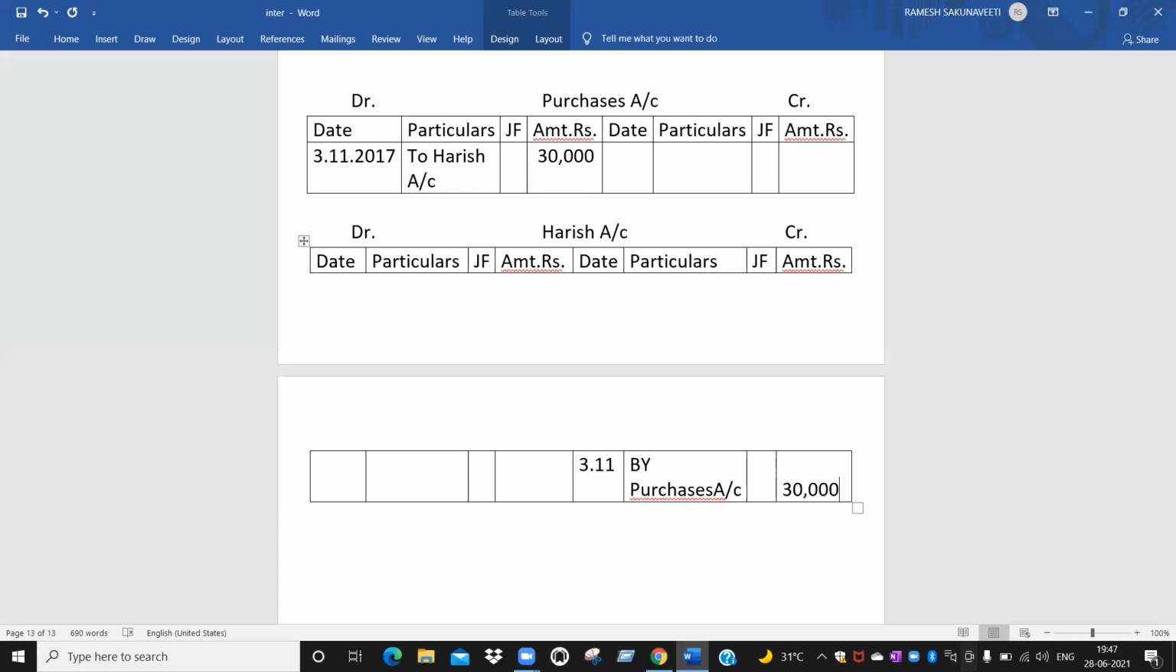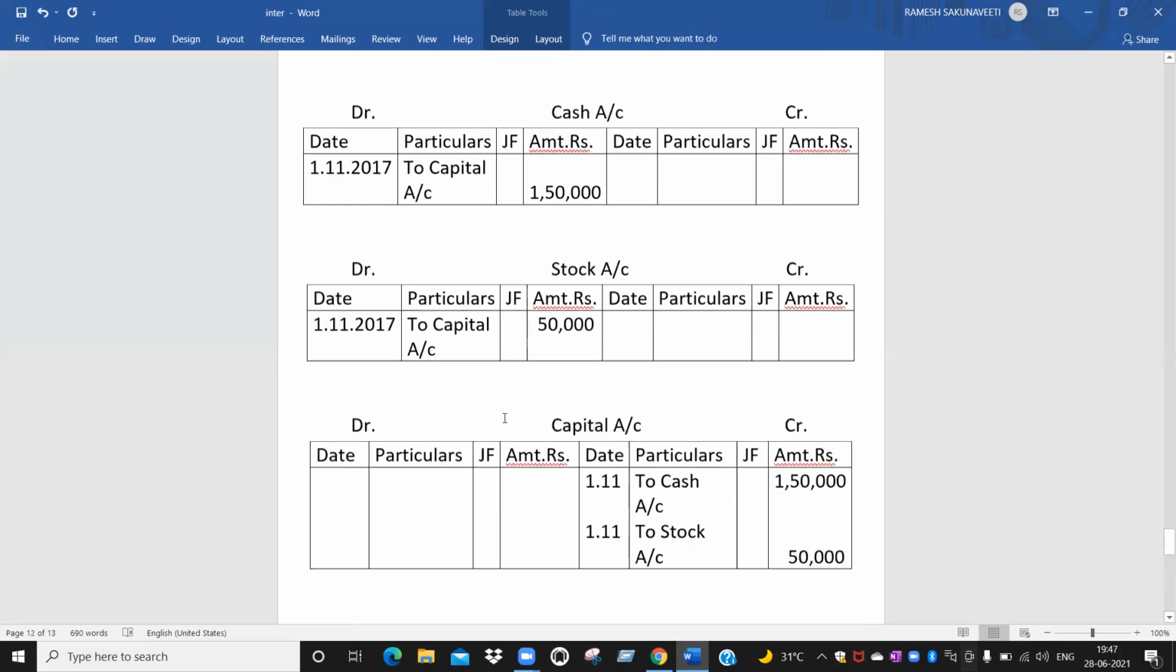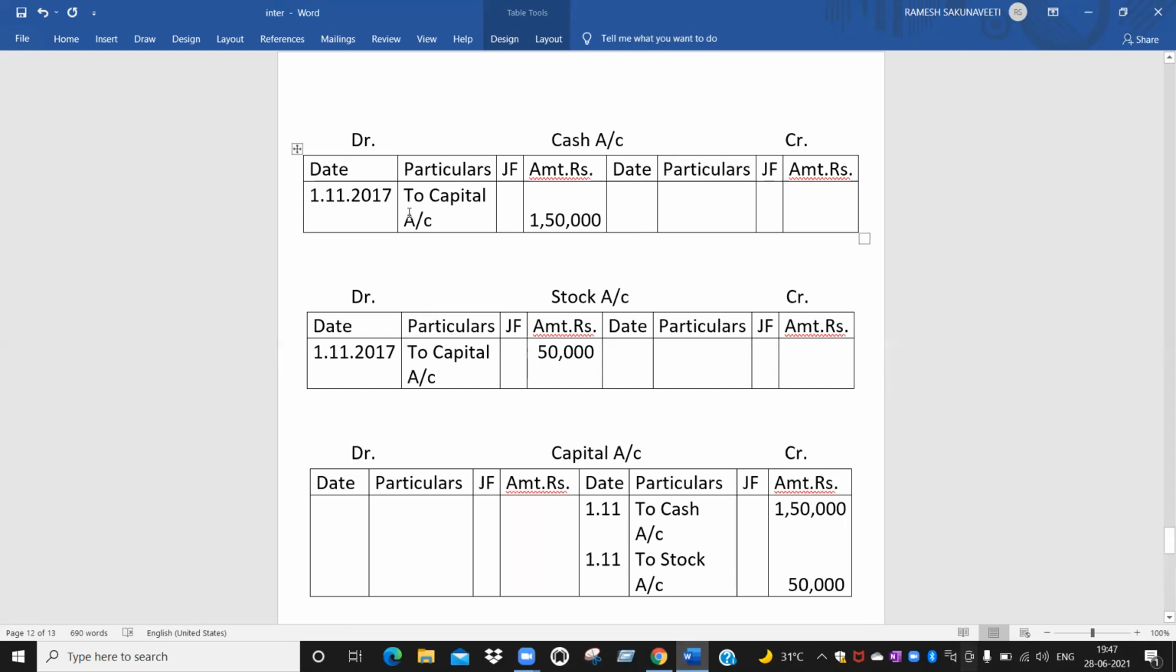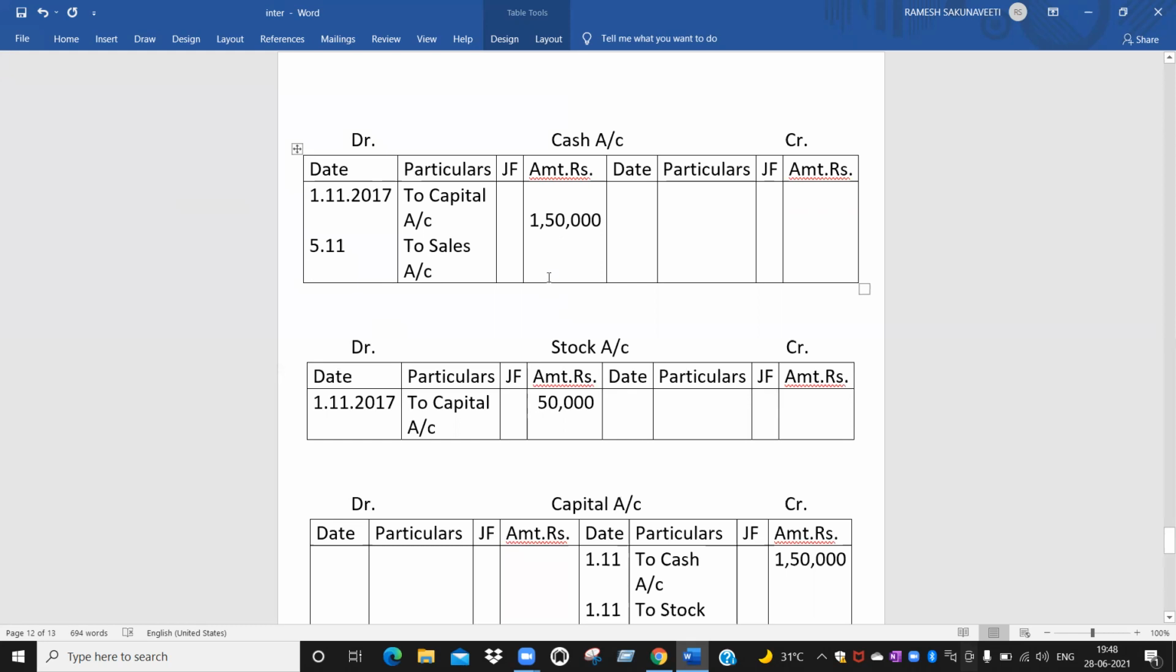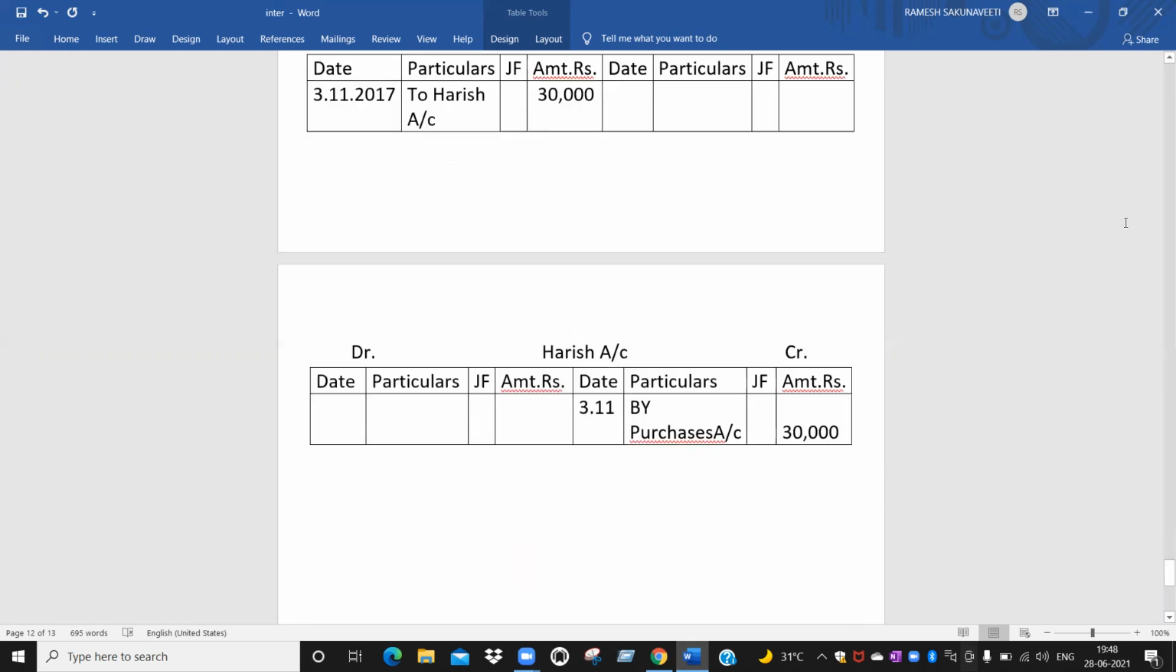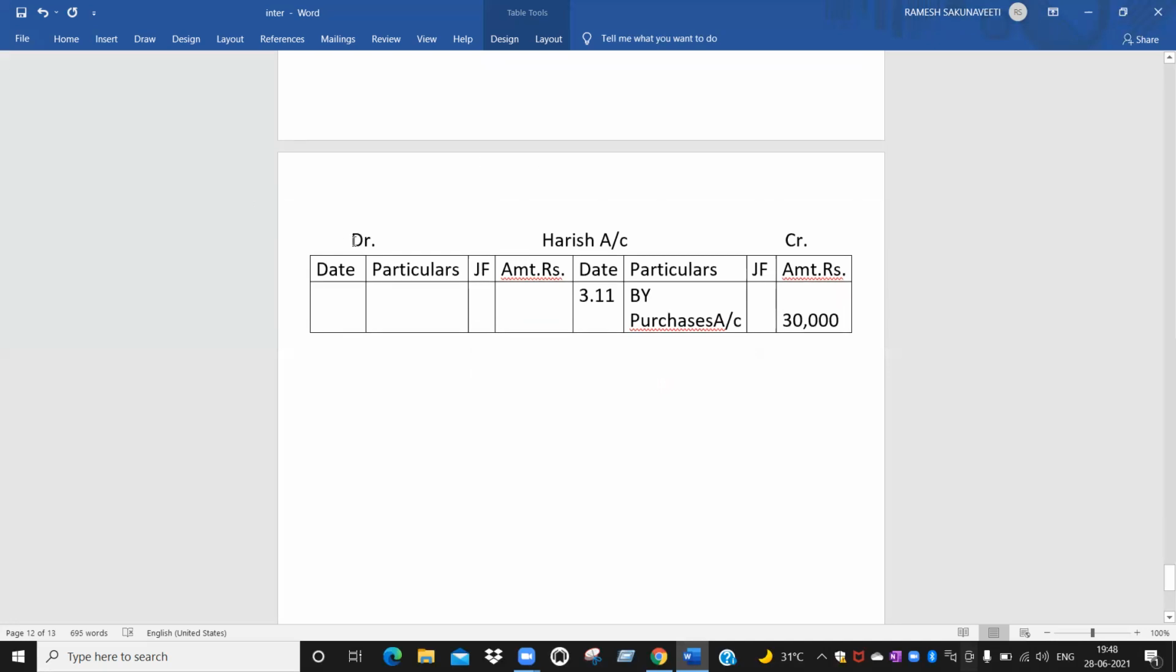Next one. What is the transaction? What is the journal entry? Cash account debtor to sales account. Cash account is already there. Okay, to sales account. So it is on the debit side, so you can mention. What is the date? 5/11/2007. 5/11. Cash account debtor to sales account. Sales account. Okay. What is the amount? 12,000. 12,000. Okay. Sales account we did not open. We have to open it now. Okay.